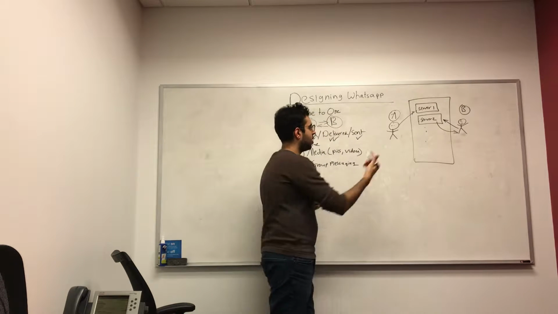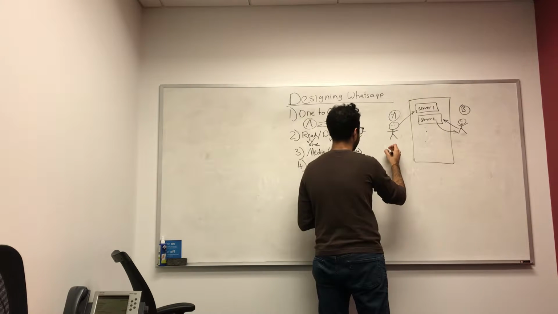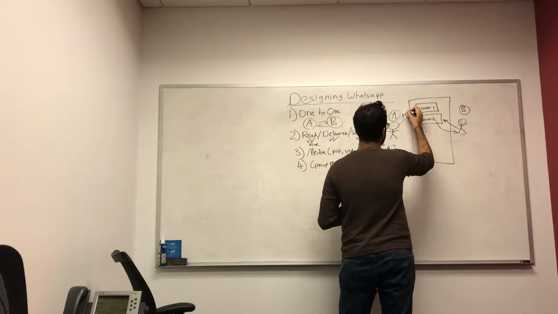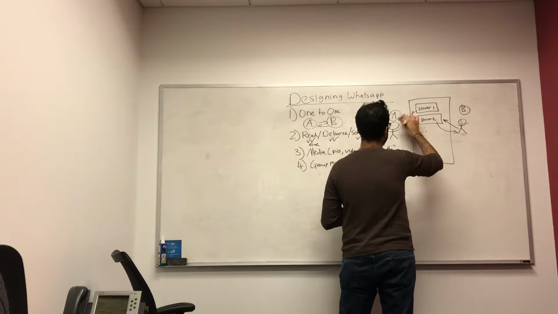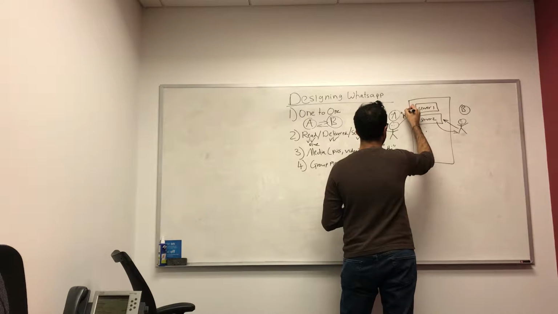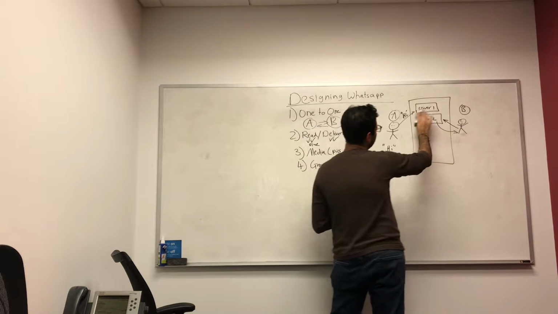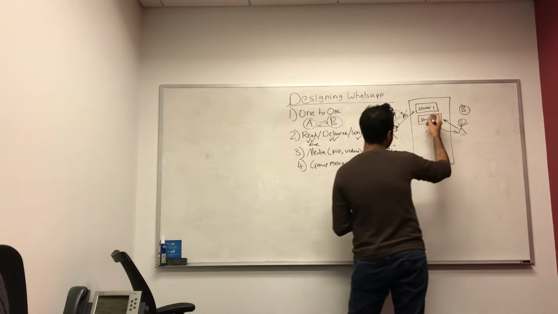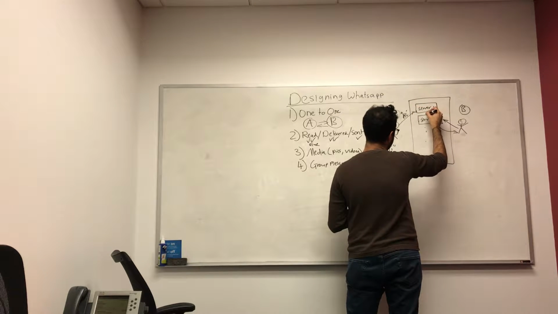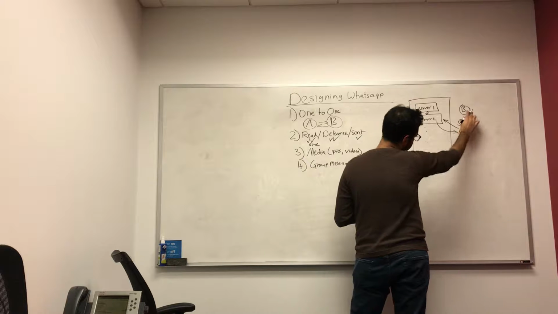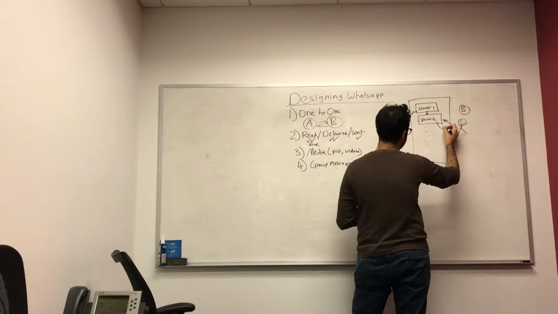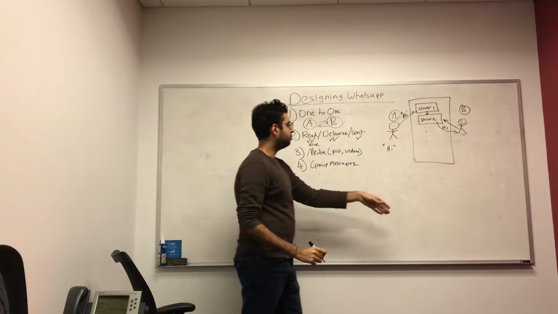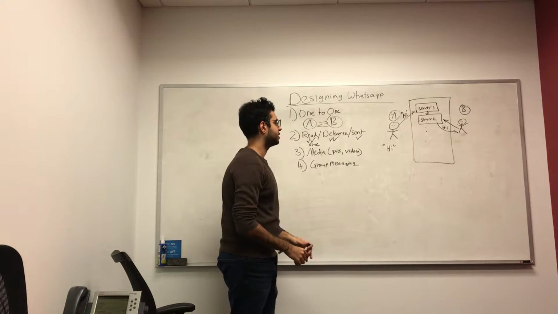So here's how it would look. Let's say user A has a message, hi. This hi gets sent from here to server 1. Server 1 figures out that server 2 is associated with user B. Server 1 will send the message this way. Then server 2 will send the message to user B. So user B will then get hi. So that's how we can think about our system.